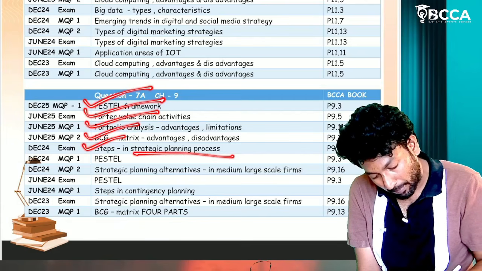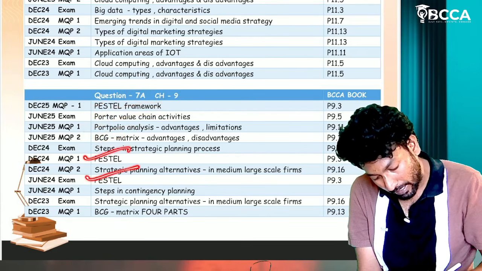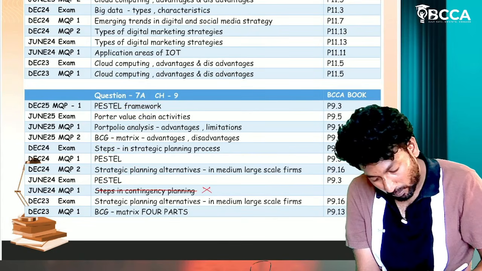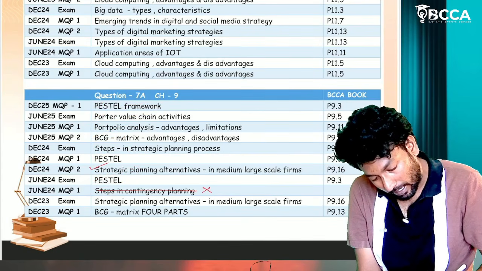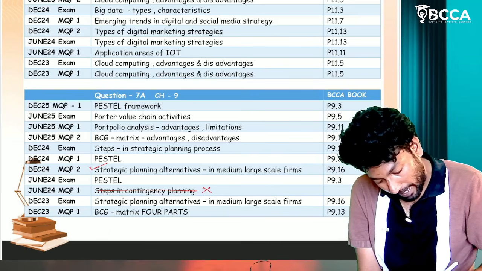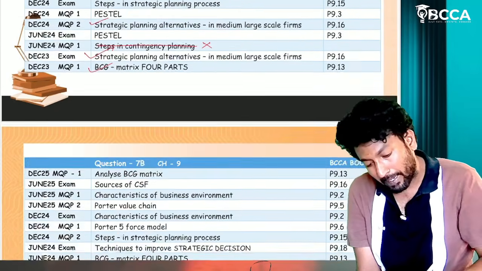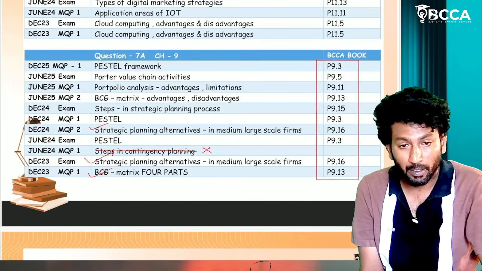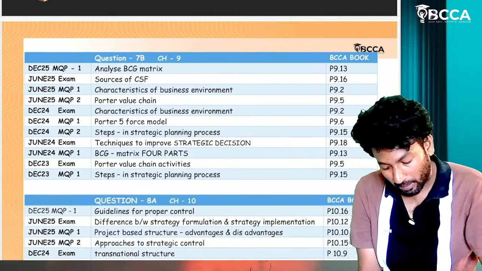Strategic planning process steps, PESTLE steps, steps in contingency planning. This question was not in our new syllabus; it is an old syllabus question. Strategic planning alternatives and the BCG matrix are repeated questions. For that, I have given some reference page numbers in our BCA SM book. Next, question number 7B.